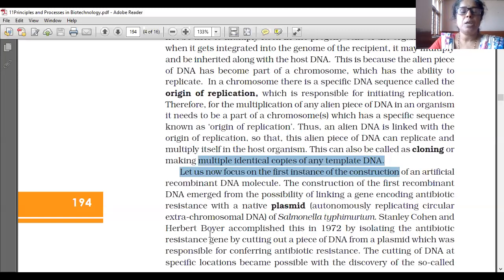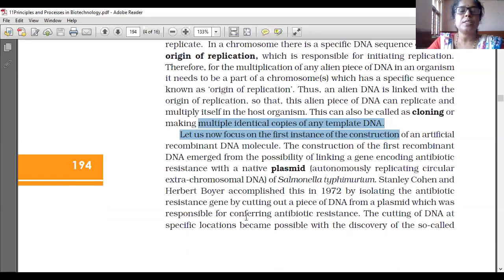Stanley Cohen and Herbert Boyer accomplished this in 1972 by isolating the antibiotic resistance gene, by cutting out a piece of DNA from a plasmid which was responsible for conferring antibiotic resistance.